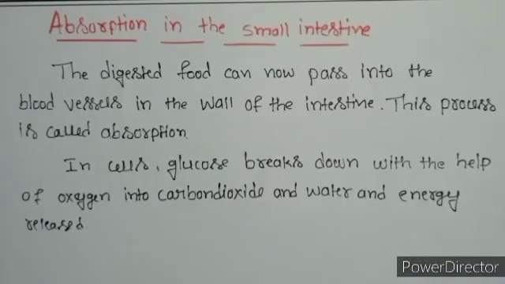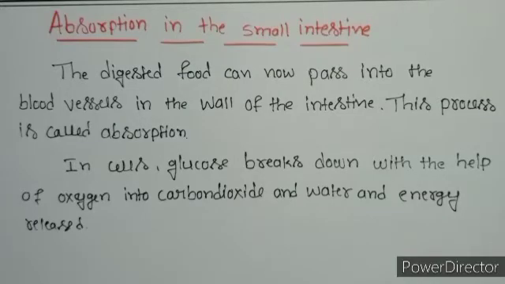In the cells, glucose breaks down with the help of oxygen into carbon dioxide and water, and energy is released. The food that remains undigested and unabsorbed enters into the large intestine now.